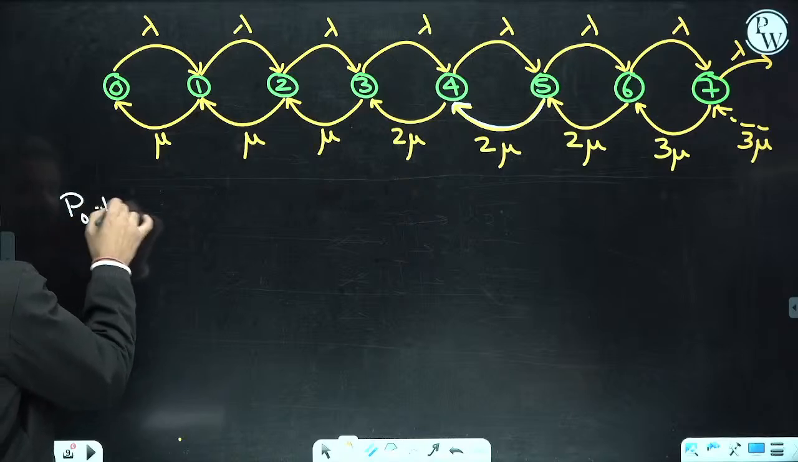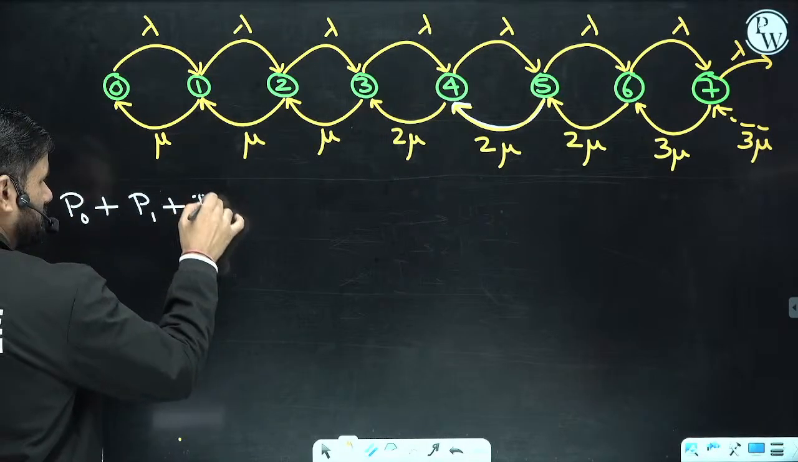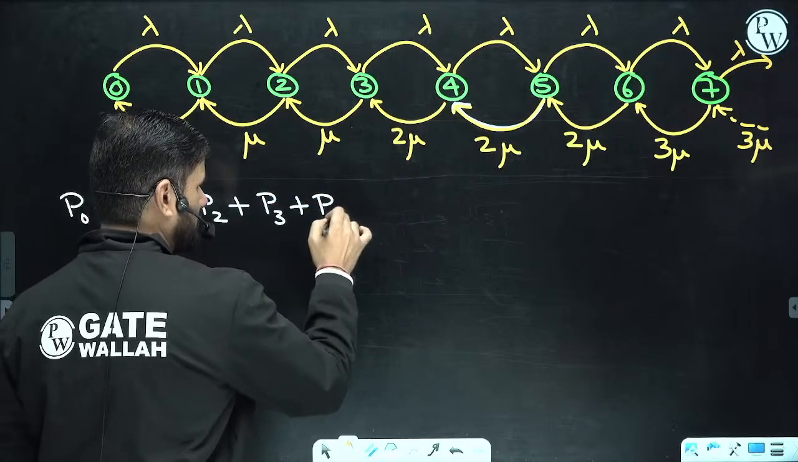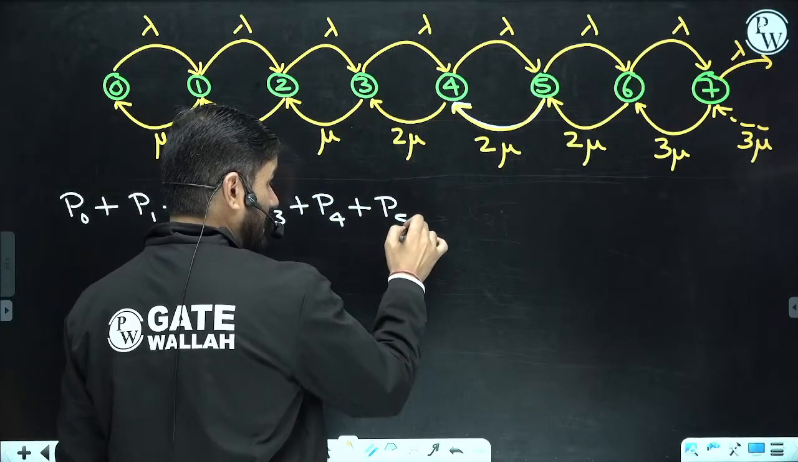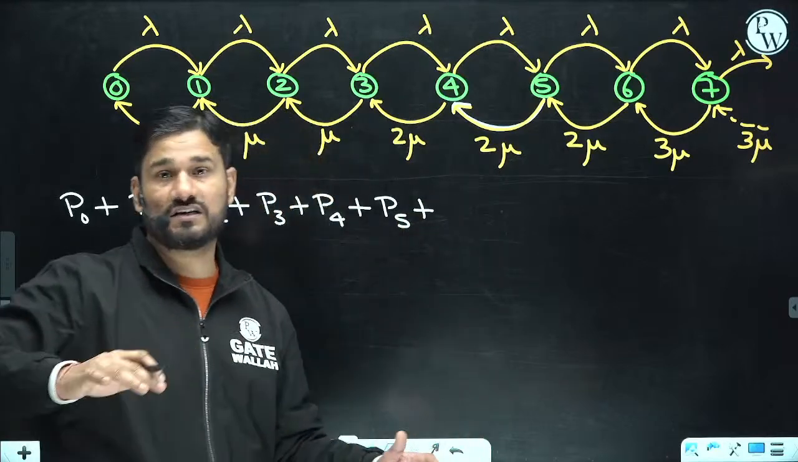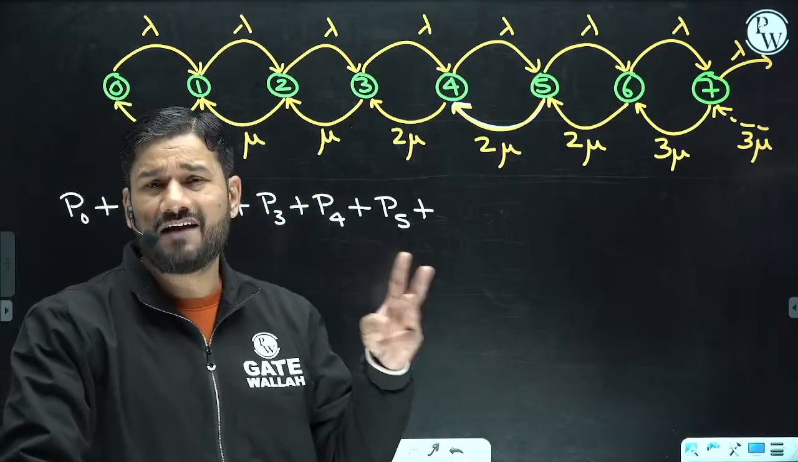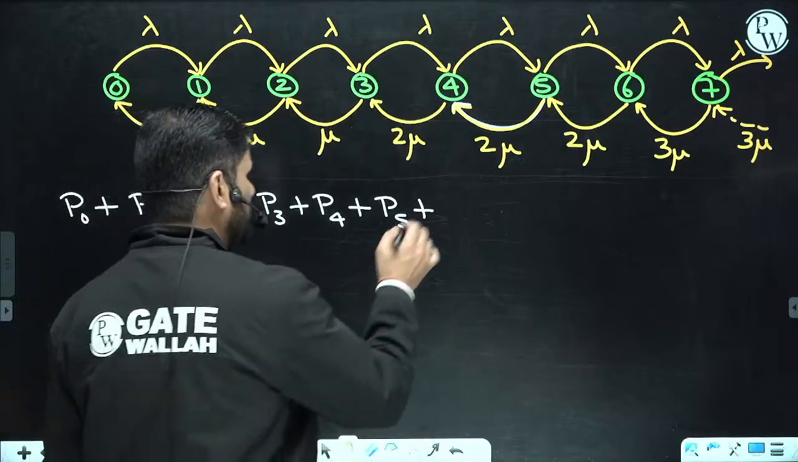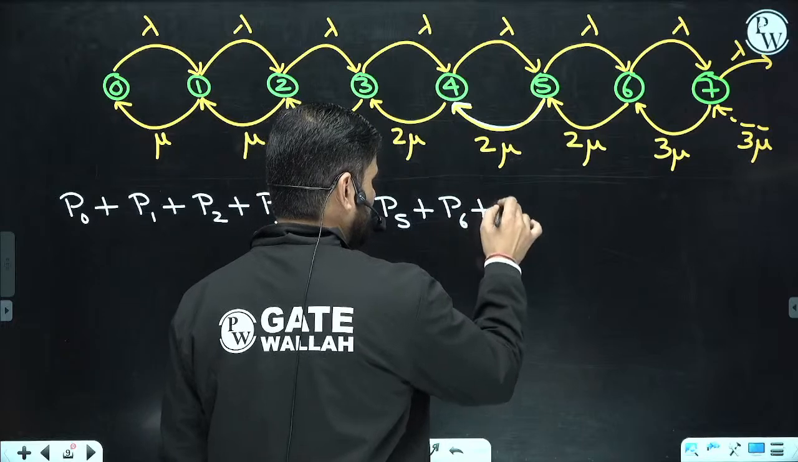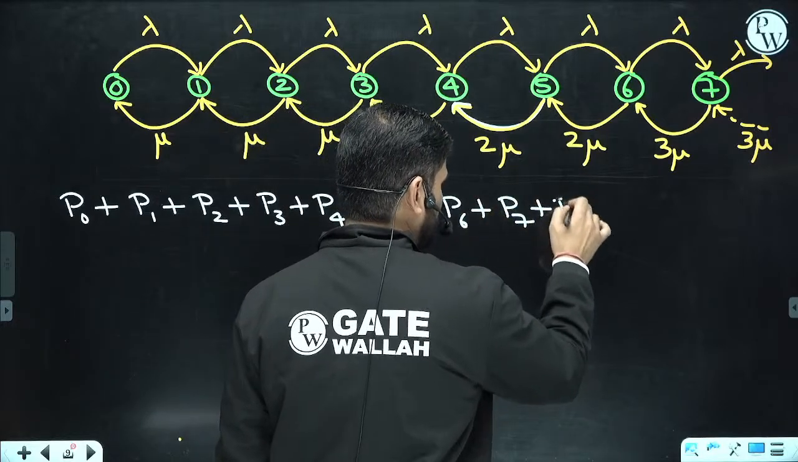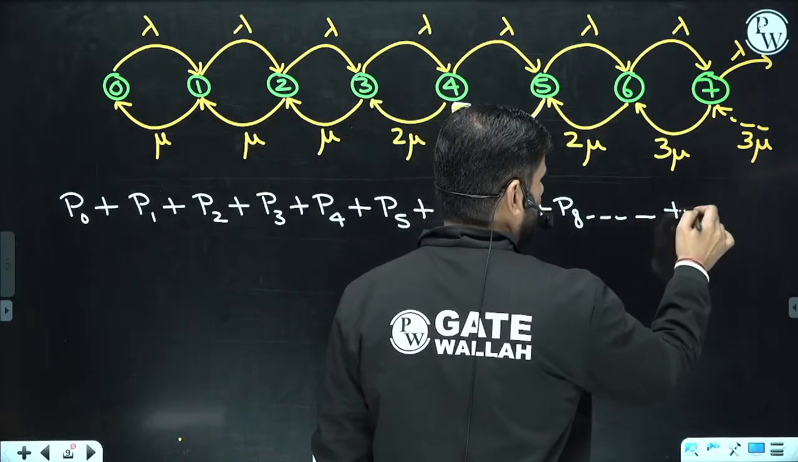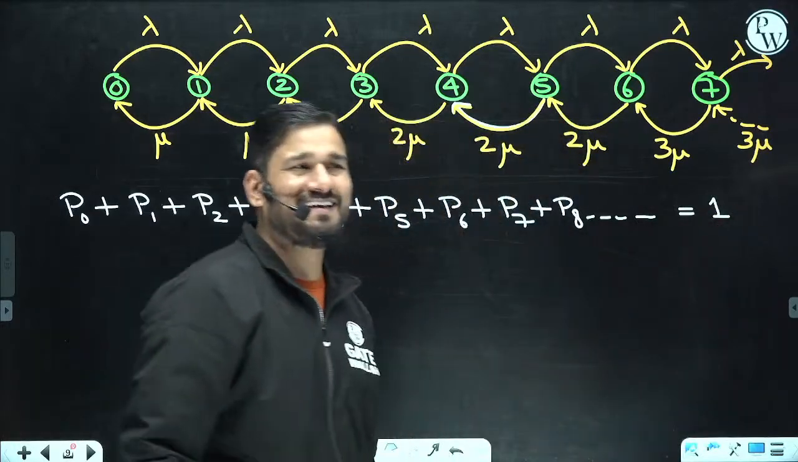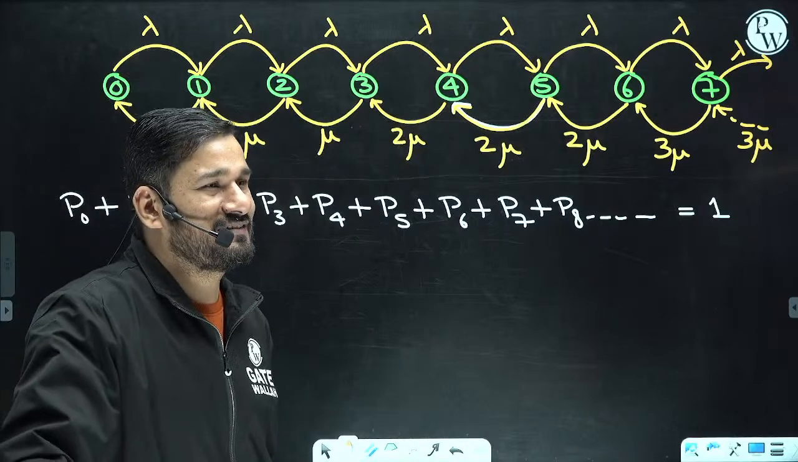See, P0 plus P1 plus P2 plus P3, plus P4 plus P5. For the practice I have taken a long question. They will be giving 2 counters; I have taken 3 counters. They will be taking the 2 counters in GATE. So P4 plus P6 plus P7, P8 and so on equals to what? Can you tell me the value of this? Equals to 1.